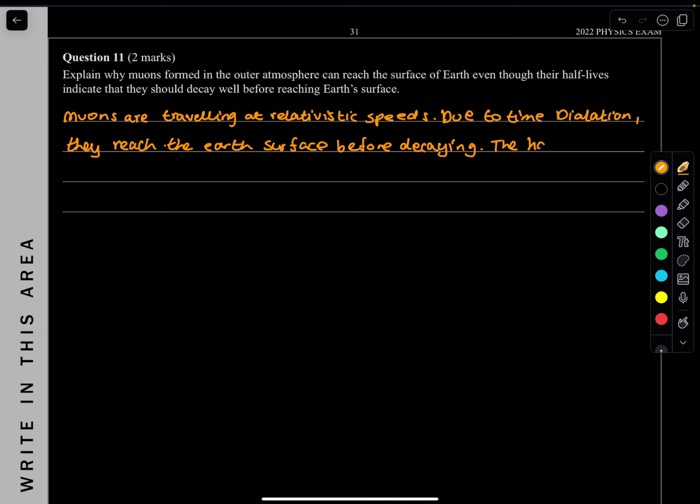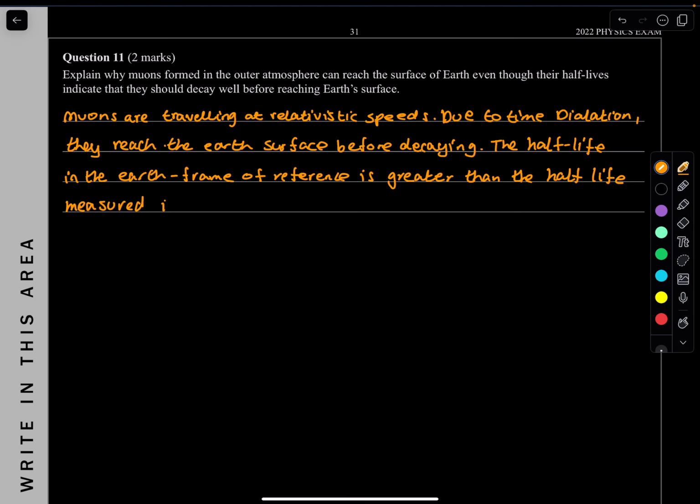The half-life in the Earth's frame of reference is greater than the half-life measured in the muon's frame of reference. Beautiful. I mean, that's only 2 marks.